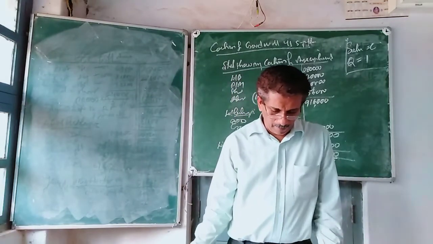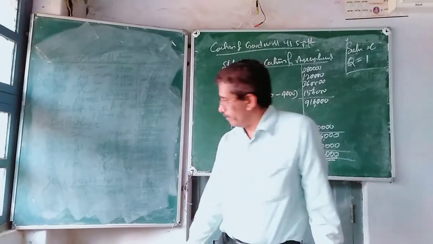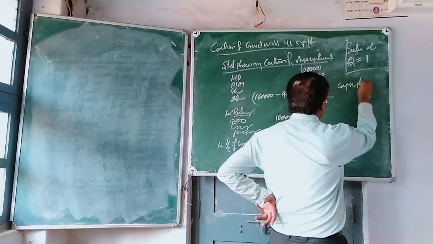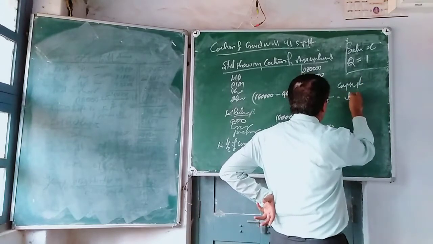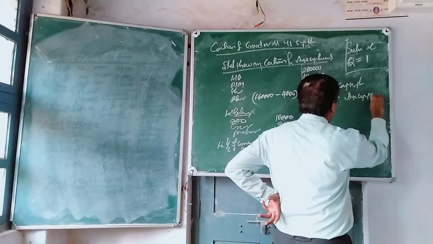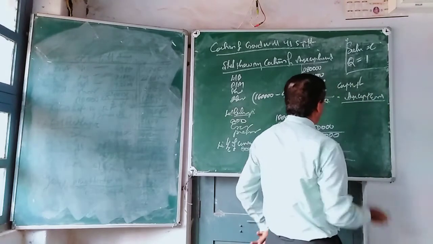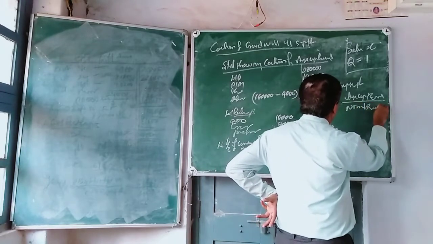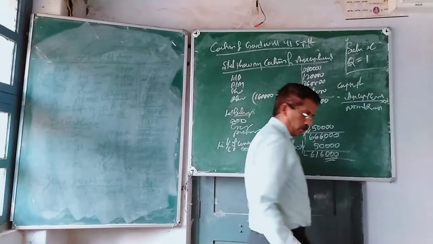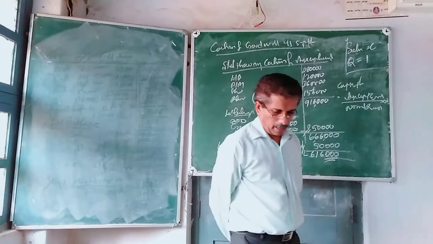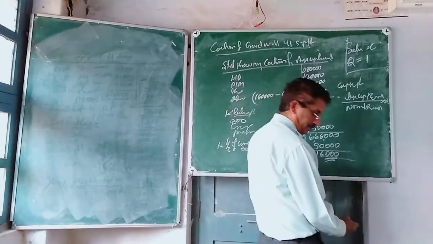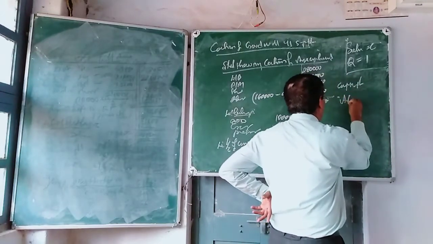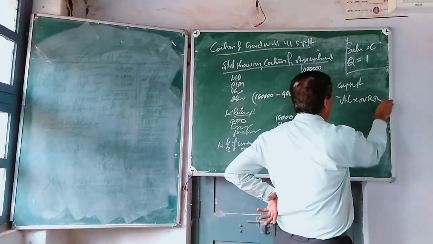Next step here is calculation of expected profit. Expected profit is equal to average capital employed into normal rate of return.